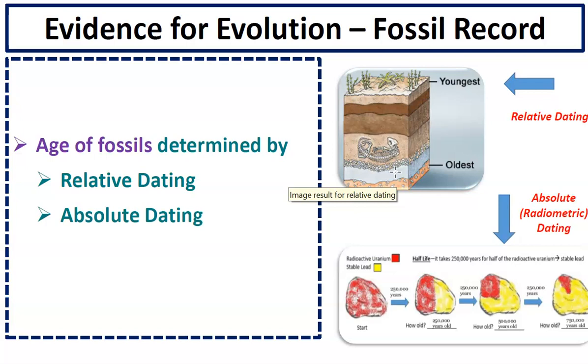Another way we can date fossils is by measuring the isotopes in the rock and how much the isotopes have decayed. That is absolute dating. When you do this, you get an actual number. So you can find out, okay, this fossil is 50 million years old by looking at the isotopes in the rock or in the fossil and measuring how much that isotope has decayed.